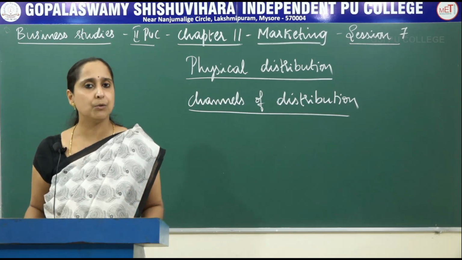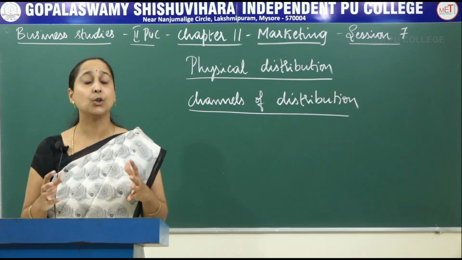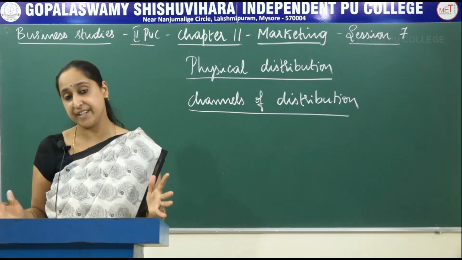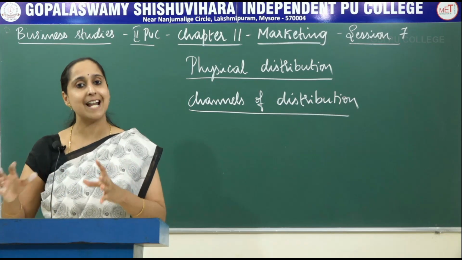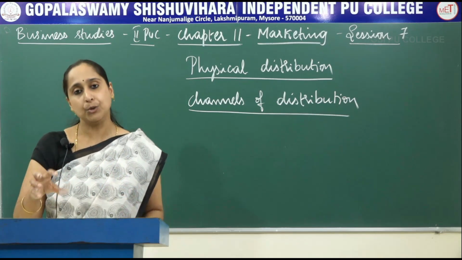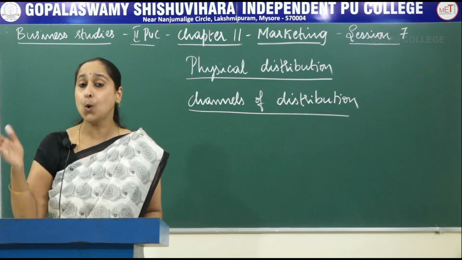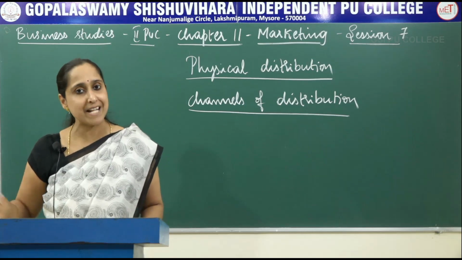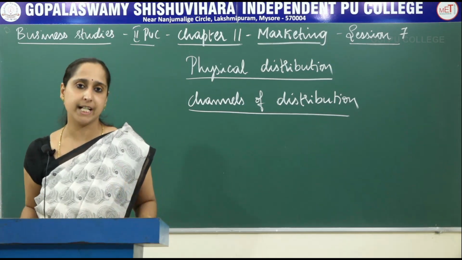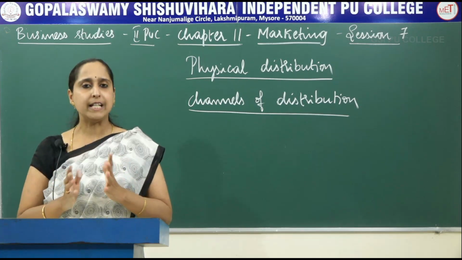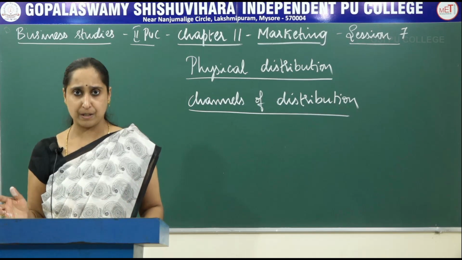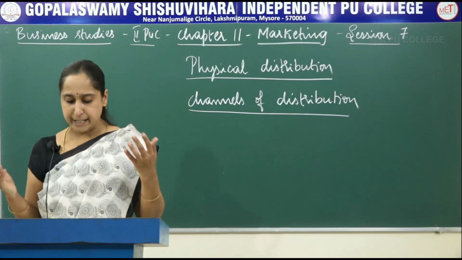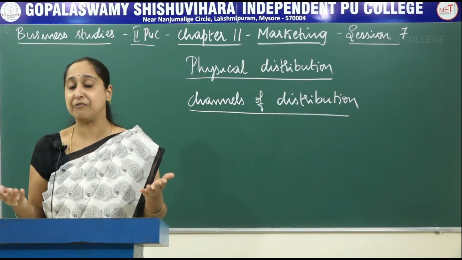So what he would do, he would sell it in a large quantity to a big merchant, and that big merchant would sell those detergent powders to the small retailers, and those retailers would sell it to ultimate customers. So this we call it as channels of distribution. So in this manner the goods are distributed from producers to consumers, and these are people, institutions, merchants and functionaries.